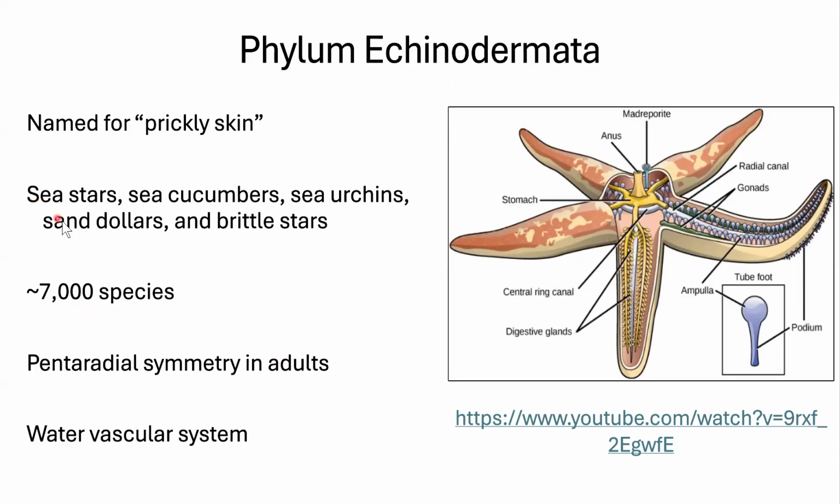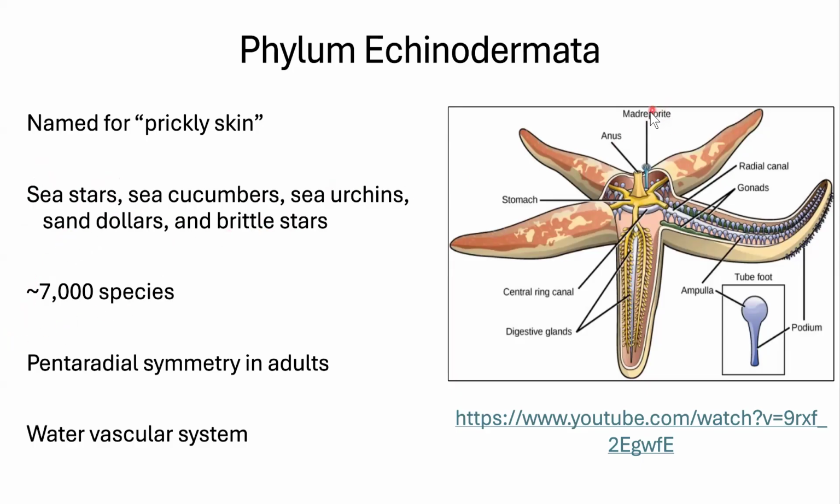Sea stars are what we call them now. We're trying to get rid of calling things fish that are not fish. I learned these as starfish, just like I learned jellyfish as jellyfish. So I'll try my best to say sea stars because that's the appropriate term. We also have sea cucumbers, sea urchins, sand dollars, and brittle stars, about 7,000 species.